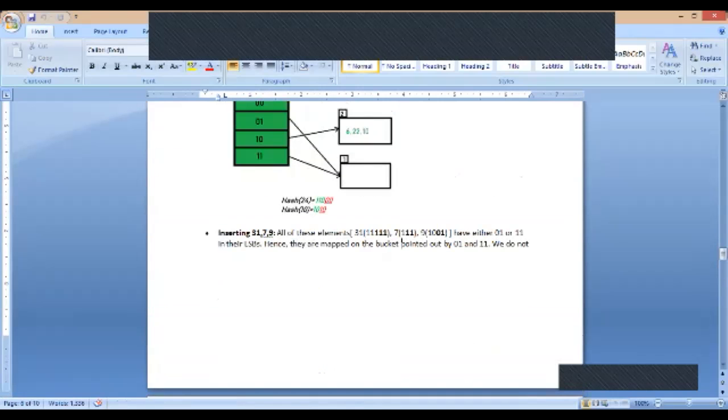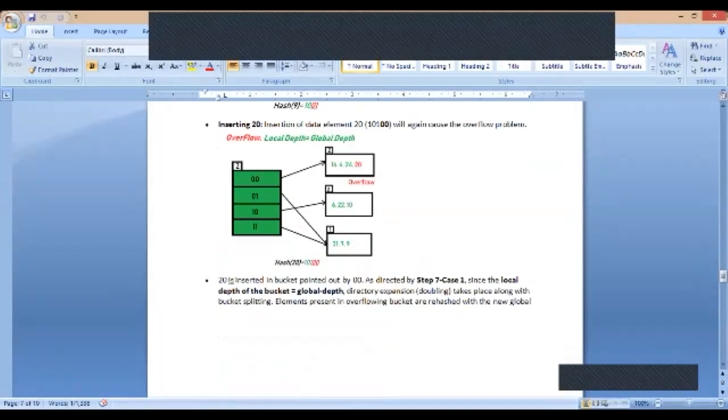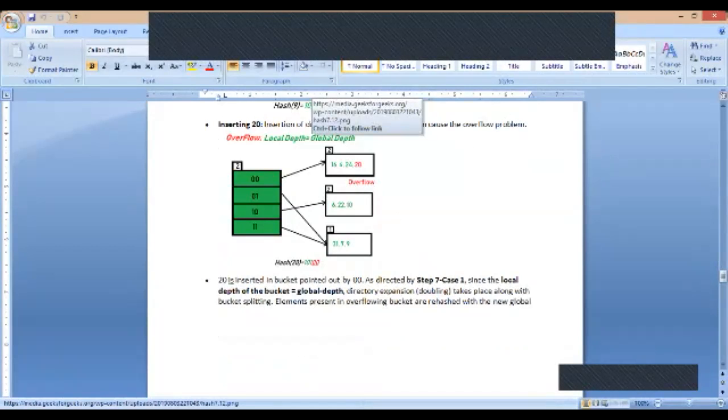Then 9, after hashing, the last 2 bits are 0 1, so at position 0 1 I'm inserting the data 9. Next, if I want to insert 20, this 20 is again giving me 0 0. Now that is an overflow. What I have to do is again split the bucket, double the directory again, and increment the local and global depth by 1.